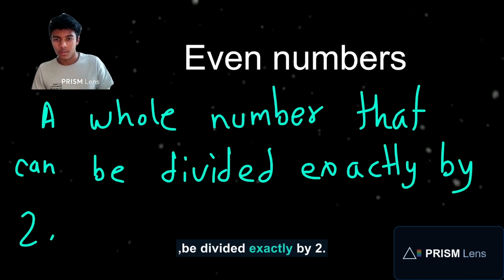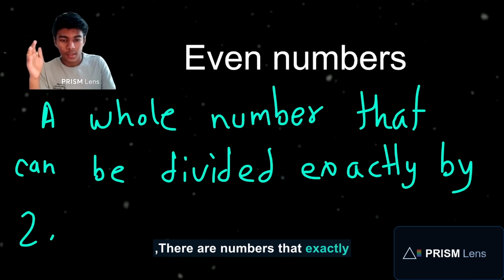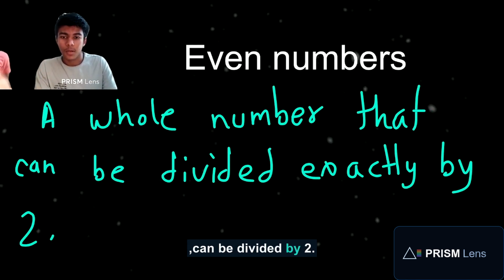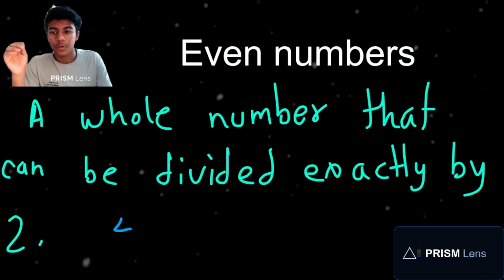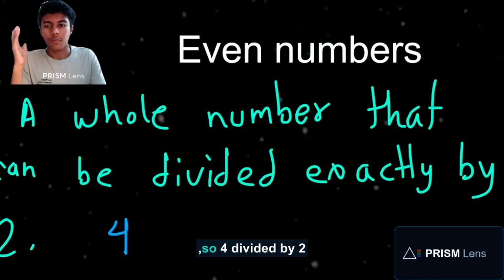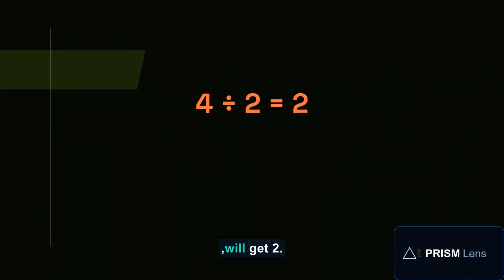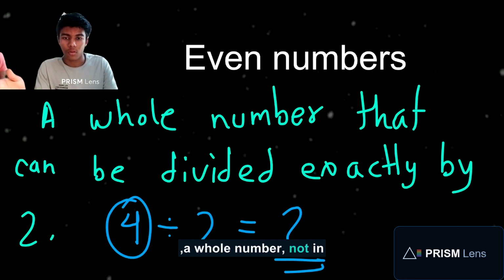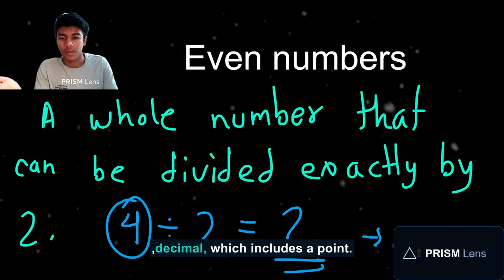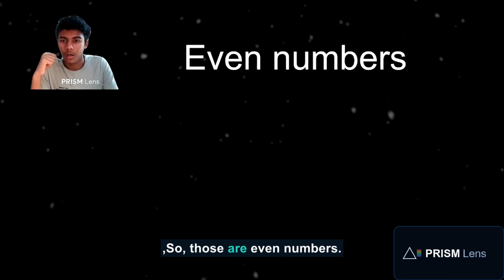We'll take the example we took before. 4 divided by 2 gives 2. So 4 is an even number because it can be divided exactly by 2, and the result is a whole number, not a decimal which includes a point. So those are even numbers.